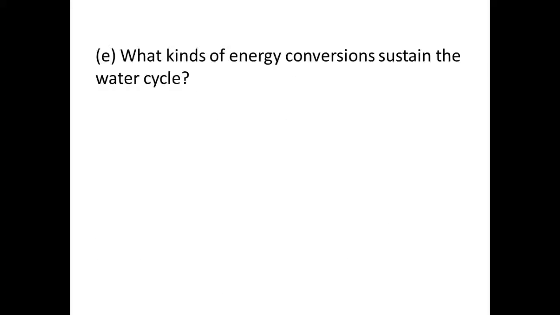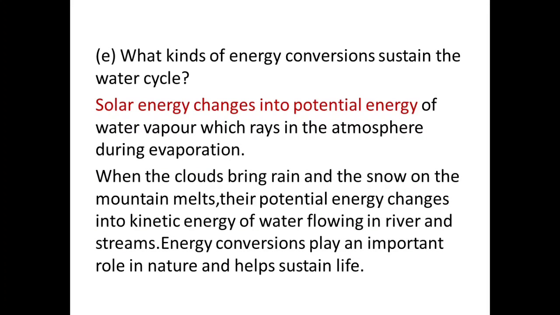And what kind of energy conversion sustains the water cycle? Solar energy changes into potential energy of water vapor, which rises in the atmosphere during evaporation. When the clouds bring rain and snow on the mountains, their potential energy changes into kinetic energy of water flowing in rivers and streams. Energy conservation and energy conversions play an important role in nature and help sustain life. Yes, energy transformation.